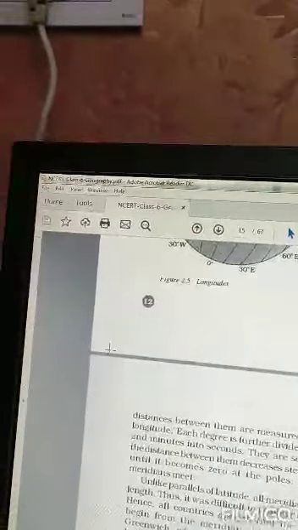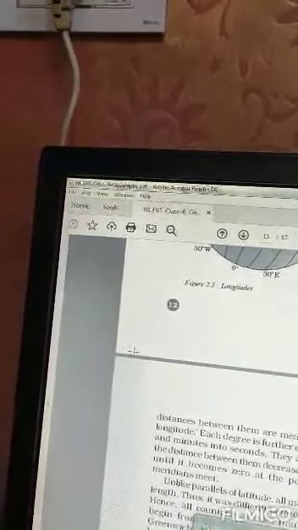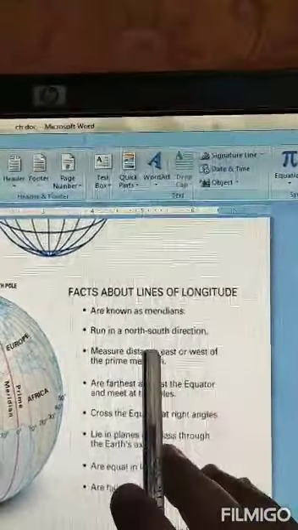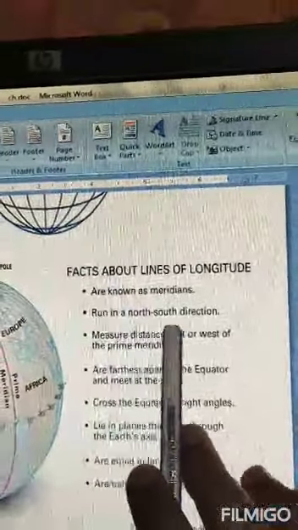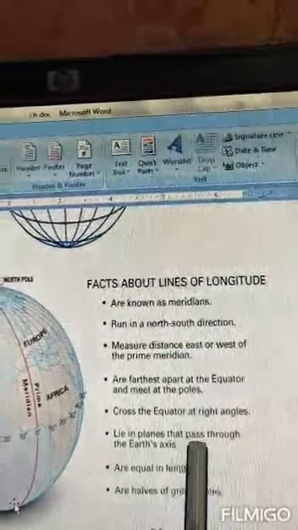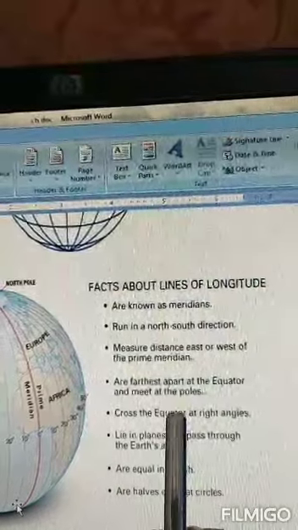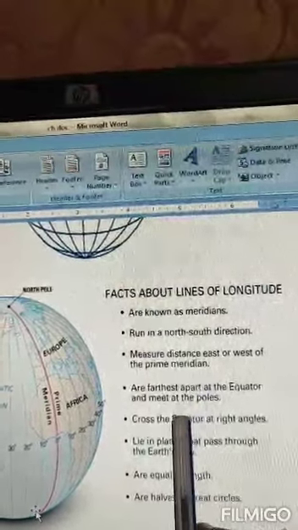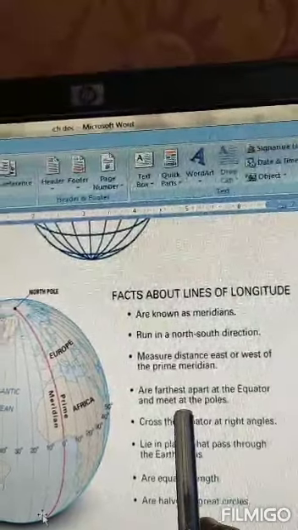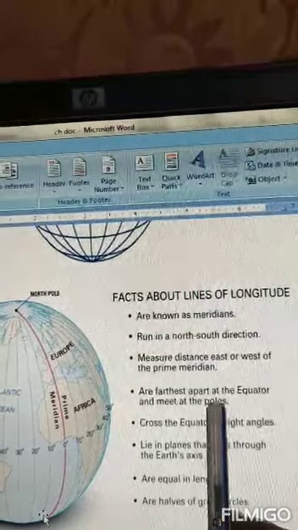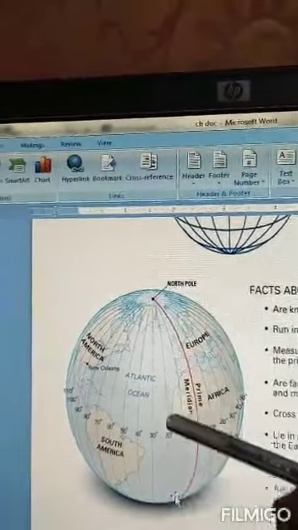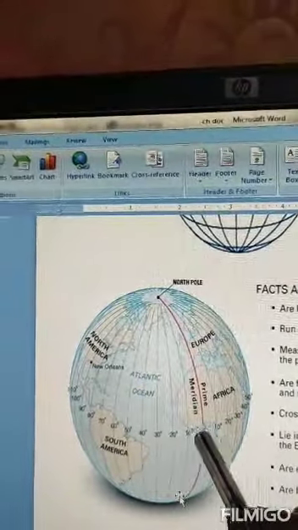Now we will know some facts about these longitudes. They are known as meridians. They run from north to south direction. They measure the distance. They are farthest away from each other at the equator and meet at the poles.